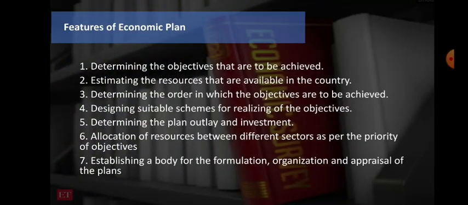Then we are talking about the features of the economic plan. You know that there are various features of the economic plan. We have mentioned around 6 to 7 points here. So here we need to understand what the features of the economic plan are. The first one is determining the objectives that are to be achieved. So we need to understand what our main objective is for this particular economic plan.